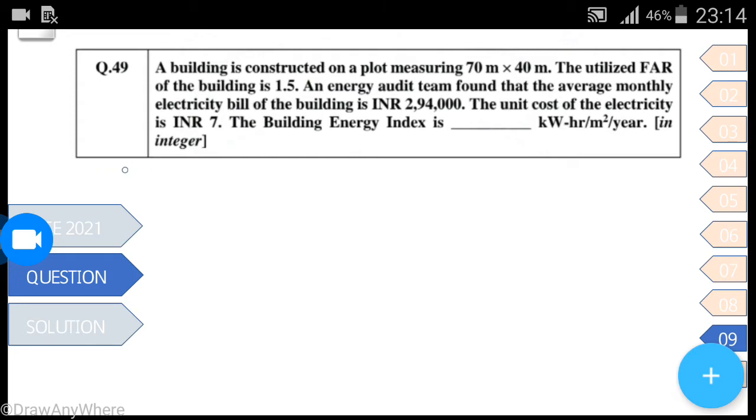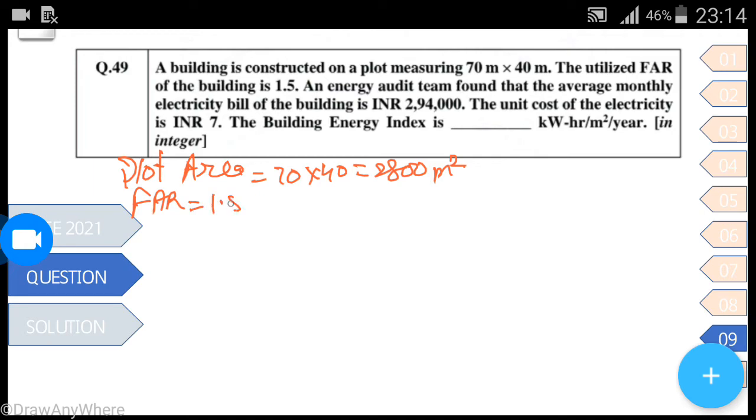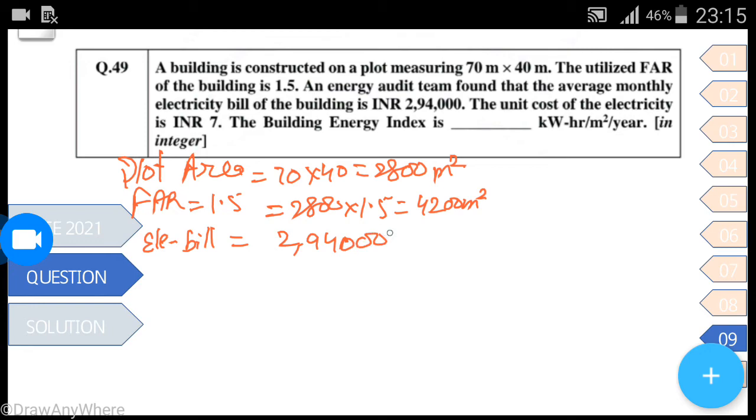So plot area is equal to 70 by 40 meter, which is 2800 meter square. FAR is equal to 1.5, so total area is 2800 multiplied by 1.5, which is equal to 4200 meter square. Then electricity bill is equal to 2,94,000 rupees. Unit rate is equal to 7 rupees.